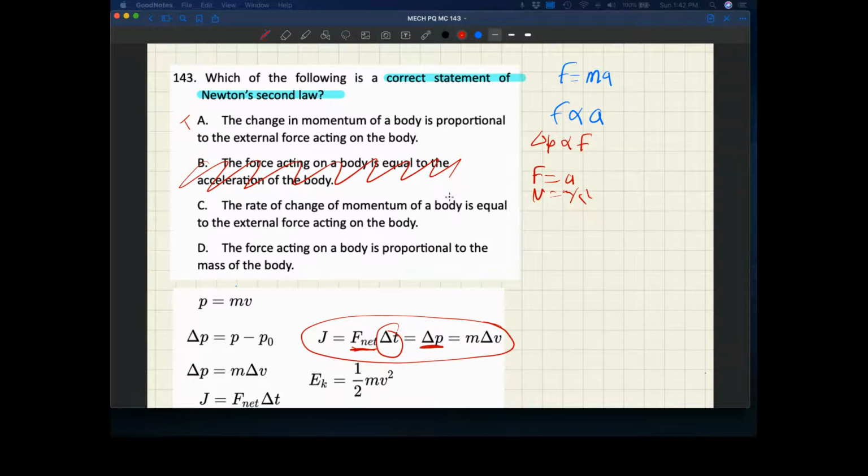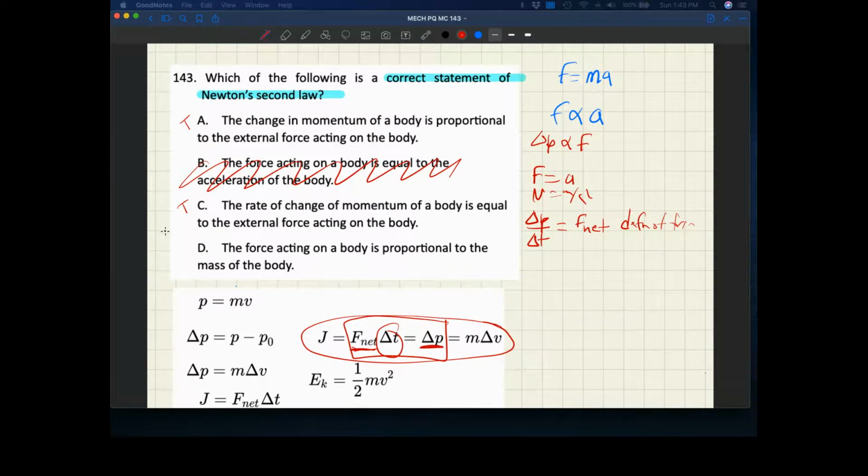The rate of change of momentum, delta P over delta T, is equal to the net force on the object. Well, if we look at our equation again, if we divide both sides by delta T, F equals delta P over delta T. And in fact, this is the definition of force. The rate of change in momentum is the force. So this is also true.